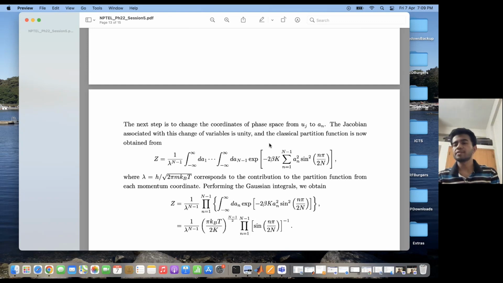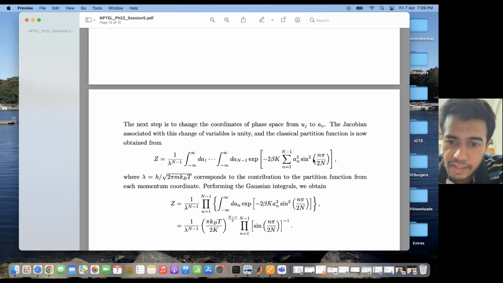So since the momentum coordinates are basically independent of each other, I can write them in terms of 1 by lambda to the power of n minus 1, the entire integral over momentum, where lambda equal to h by square root of 2 pi m kBT corresponds to the contribution to the partition function from each momentum coordinate. So each of them contributes the same amount over here. Okay. And then I have the integral over the position coordinates, which are minus to plus infinity dA1 dot dot dot up to dAn minus 1 e to the power of minus 2 beta k summation n equal to 1 to capital N minus 1 an square sine square n pi by 2 capital N.